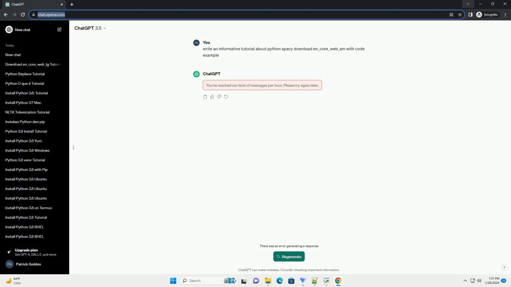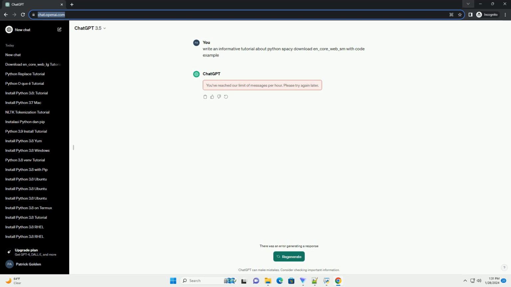In this tutorial, we will guide you through the process of downloading and using the en_core_web_sm model in spaCy. Before you start, make sure you have spaCy installed. You can install spaCy using the following command. Start by importing the spaCy library in your Python script or Jupyter notebook. To download the en_core_web_sm model, use the following code.